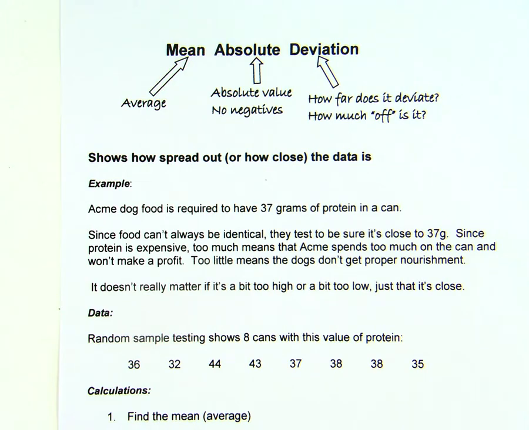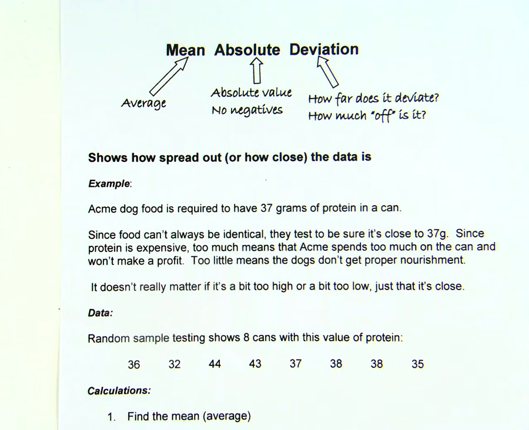You can figure out what it is if you just pay attention to the title. The title is mean absolute deviation. Mean, in this case, just means the average, the arithmetic average. Add them up and divide. Absolute has to do with the absolute value of the deviation. Deviation means how far off it is, how far it deviates, or how different it is than what you were looking for.